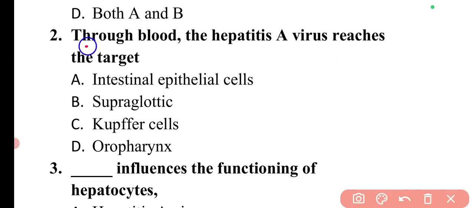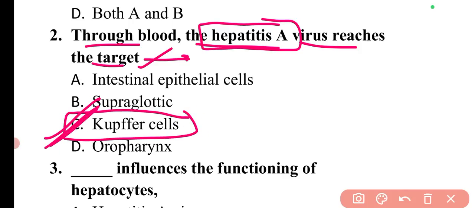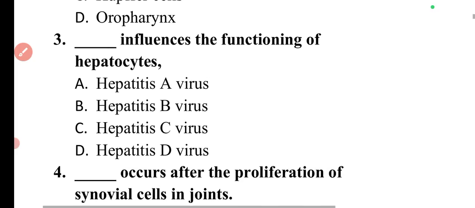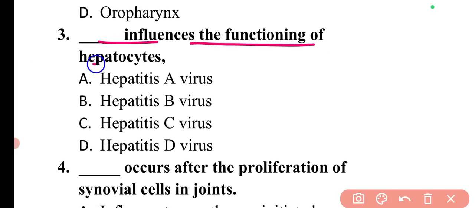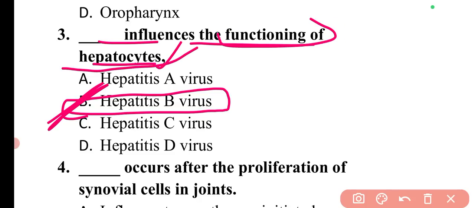The question is, through blood, the hepatitis A virus reaches the target. Through blood, the hepatitis A virus reaches the target receptor, the Kupffer cells. So here option C will be the correct answer. Then the next question is, dash influences the functioning of hepatocytes. Hepatocytes are the cells of the liver. The hepatitis B virus has the property that it influences the functioning of these hepatocytes. So here option B will be the correct answer.